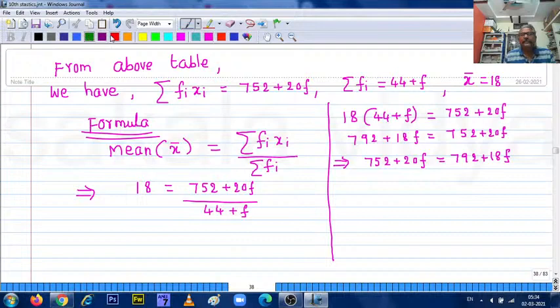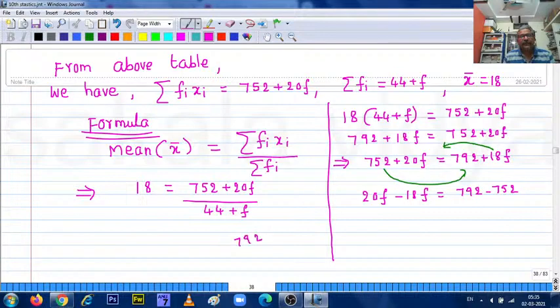So let us transpose 18f to this side, 752 to this side. So now what do we get? We can have 20f minus 18f is equal to 792 minus 752. From 792 subtract 752, this will be 40. So you will be getting 40. 20f minus 18f is 2f. 2f is equal to 40.